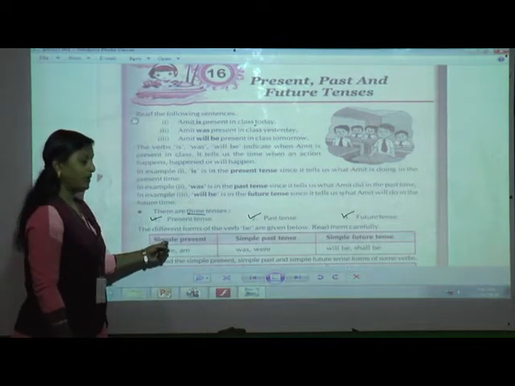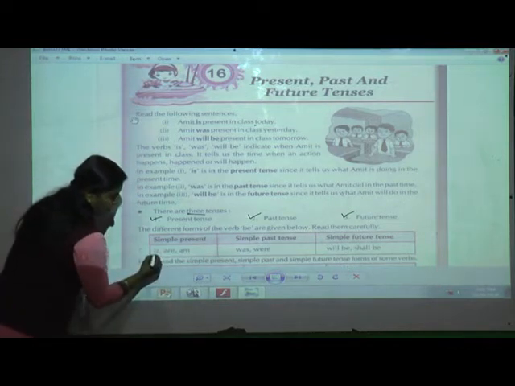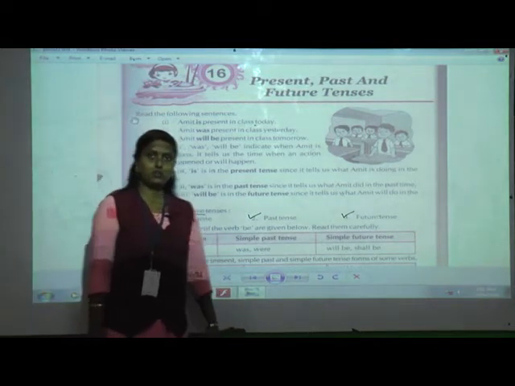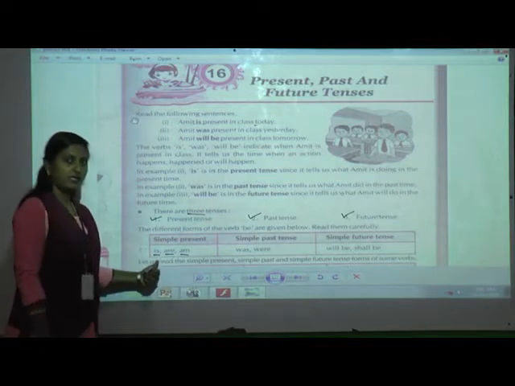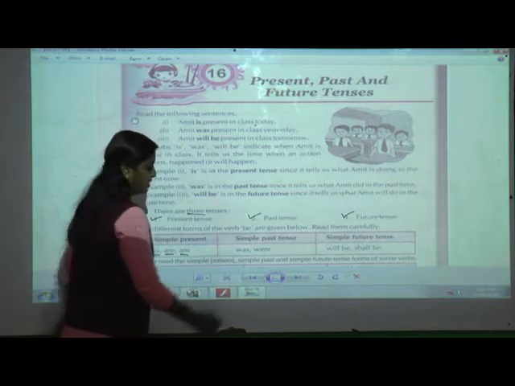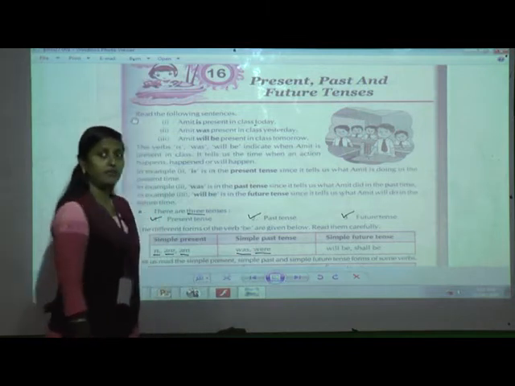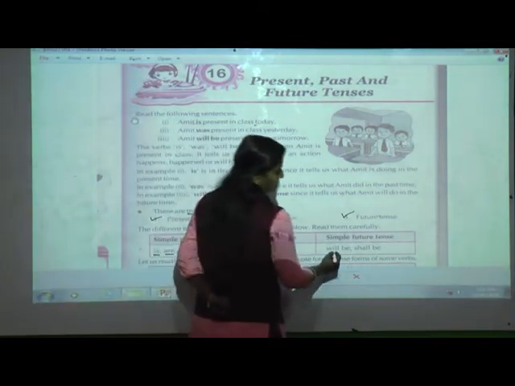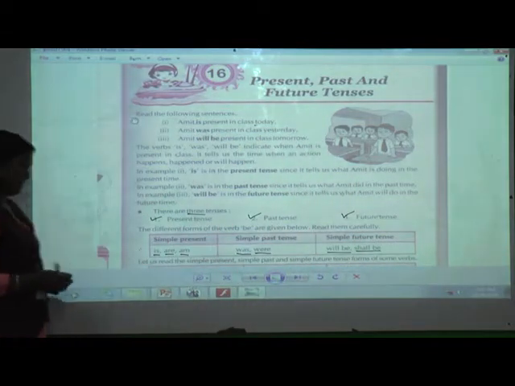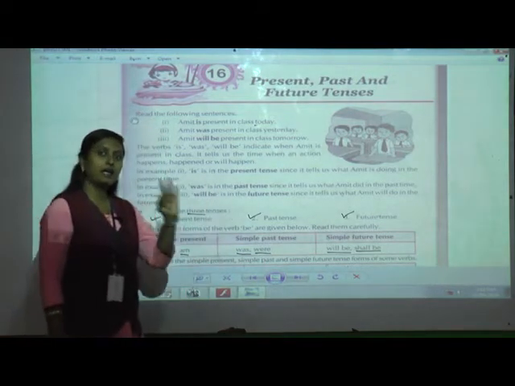Why? Because when the sentences are in simple present, what are the words we have to use? Is, are, am. So for present tense, which verbs are you going to use, students? Yes, is, are, am. Now if it is in simple past tense, what words are you going to use? Was, were. And if it is in future tense, it will always be will be, shall be.